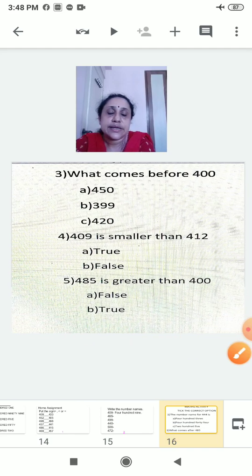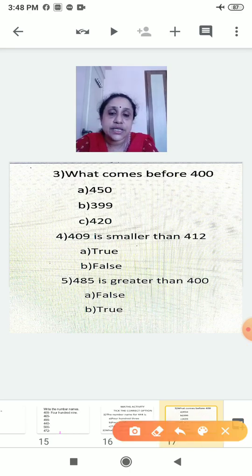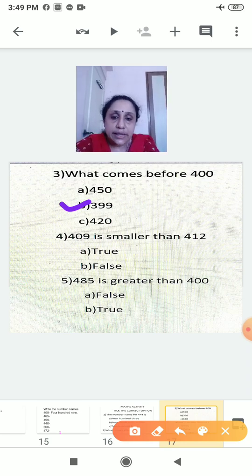Now the next page. What comes before 400? What will come before 400? See here, 399. Now the number 4 question. You have to see, 408 is smaller than 412. Is it true or false? Is it smaller or bigger? Yes, it is small. It is true. It is smaller. So it will be true.